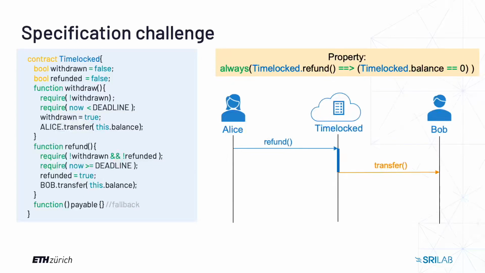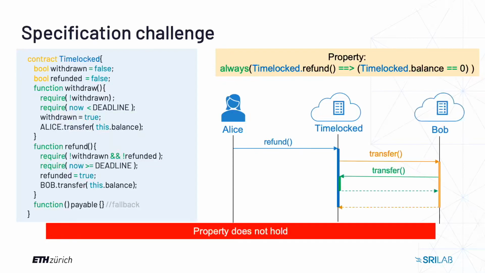But this works only assuming that Bob is not a contract address. In other words, there is no contract deployed at Bob's address. The design of Ethereum is such that any transfer to a non-contract address will just increase the user's balance without any complications. So, assuming Bob is not a contract, the property holds. But what about the general case?